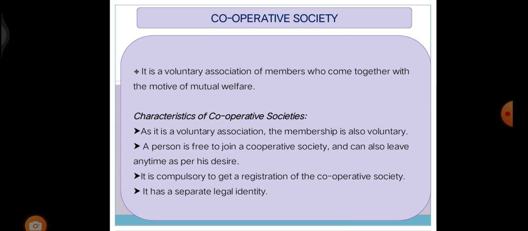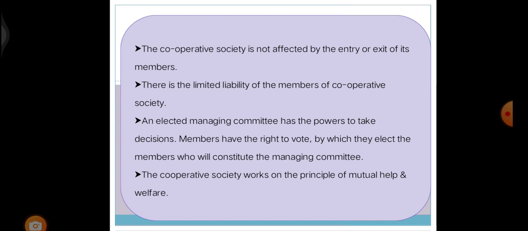It is not compulsory to get the cooperative society registered, but it has a separate legal entity. The cooperative society is not affected by the entry or exit of its members. So, there is limited liability of the members of a cooperative society. An elected managing committee has the powers to take decisions. Members have the right to vote, by which they elect the members who will constitute the management committee. Here, the cooperative society works on the principles of mutual help and welfare.